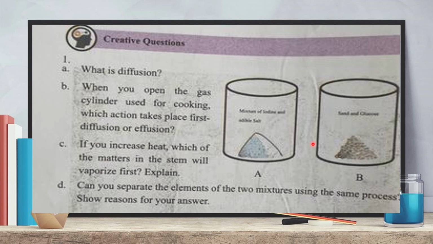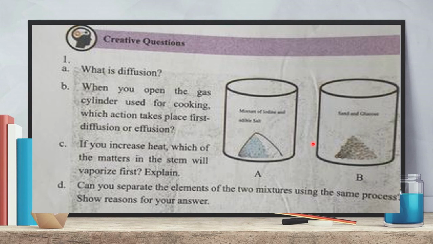because the others have three states. They will first melt, that means they will go from solid state to liquid state, and after that they will be vaporized, that means they will become gaseous. But iodine sublimes, so it has only two states, solid and gaseous.